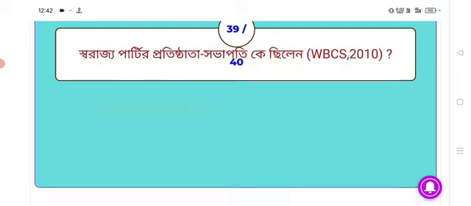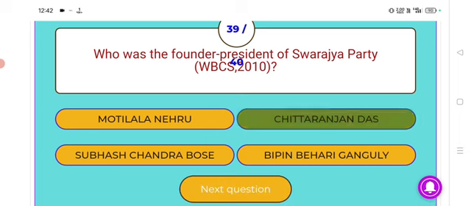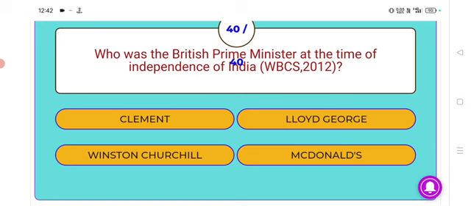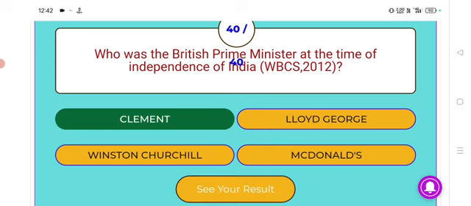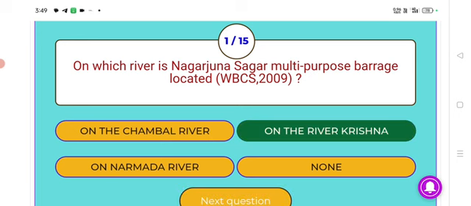Next, who was the founder president of Swaraj Party? Chittaranjan Das. Chittaranjan Das was the founder president of Swaraj Party. Next, who was the British Prime Minister at the time of independence of India? Clement. Clement was the British Prime Minister at the time of independence of India. On which river is Nagarjuna Sagar multipurpose barrage located? Answer, on the river Krishna. Nagarjuna Sagar multipurpose barrage is located on the river Krishna.